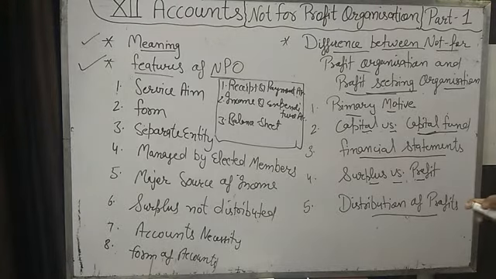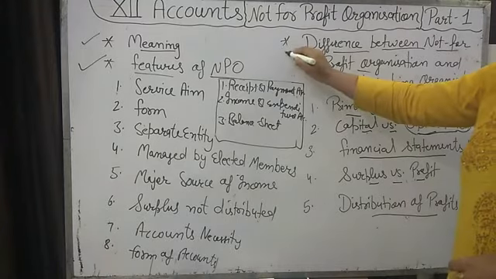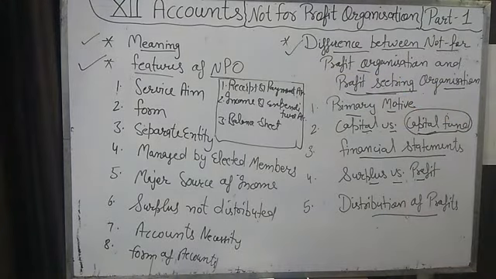It will be added to the capital fund. But in any profit organization, profit will be distributed to the owners. Like we have learned in partnership, profit will be distributed to the partners in their profit sharing ratio. Okay, so these are the differences between a not-for-profit organization and a profit seeking organization.